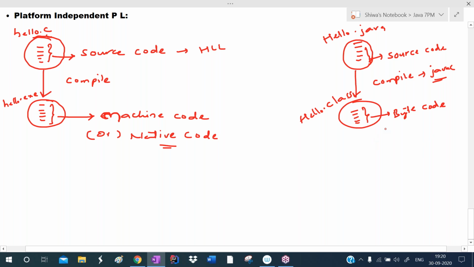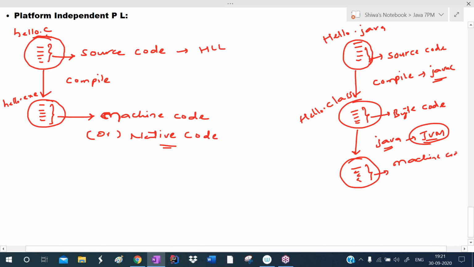Now, who can understand this bytecode? Only the JVM can understand this. To run this bytecode, we use the java command, which means the JVM will be started. JVM stands for Java Virtual Machine. This is one special software used to run Java applications. When we use the java command, this JVM will be started. The JVM translates bytecode to machine code, or you can say native code.